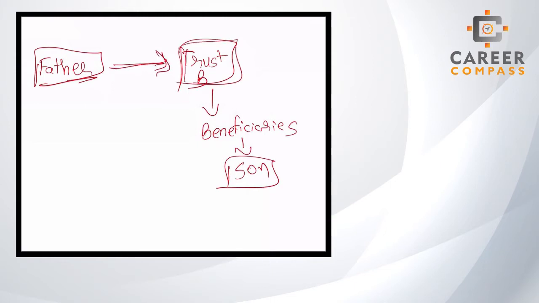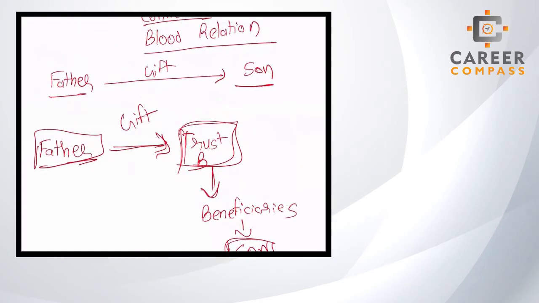The father has gifted the asset to the trust, and the trust beneficiary is the son himself. In this kind of gift also, the inheritance tax will come. So whichever way you make the gift, the IHT will be there.